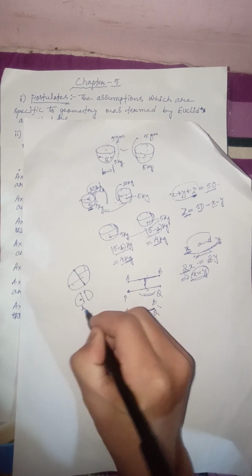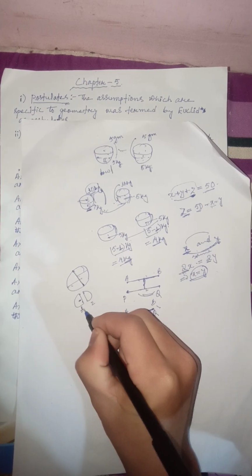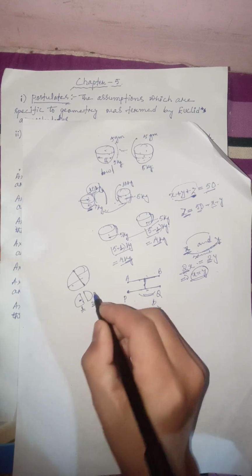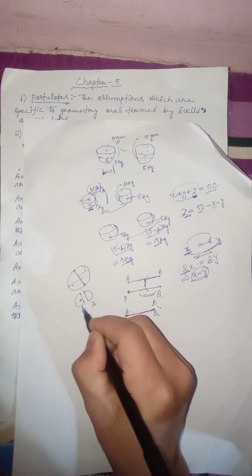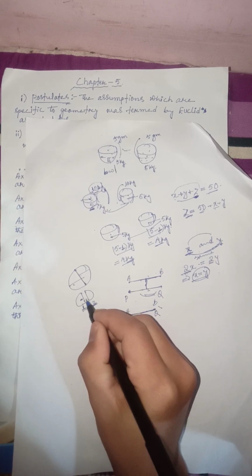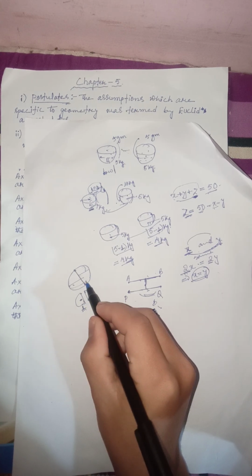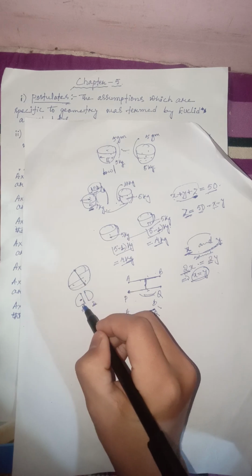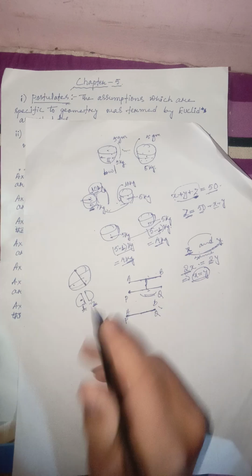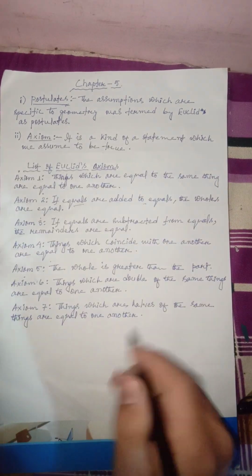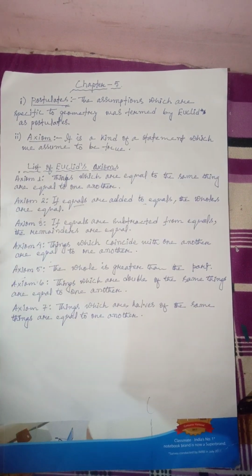Let me name it 1 and this as 2. This is half 1 and this is half 2, right? So this will be equal to this one. The halves that I got from the same thing, that is from the watermelon, I cut it and I got two halves, and these halves will be equal to each other. So this is the best way in which we can illustrate this one, right?